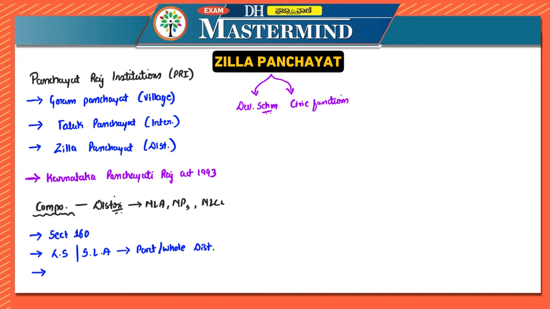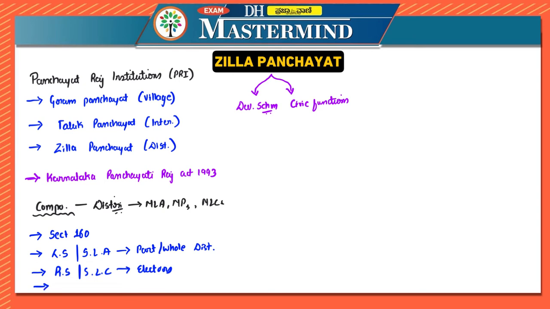Along with that, the members of the Council of States, that is Rajya Sabha, and members of state legislative councils, if that state has legislative councils, who are registered as electors within that district, are also members of this.